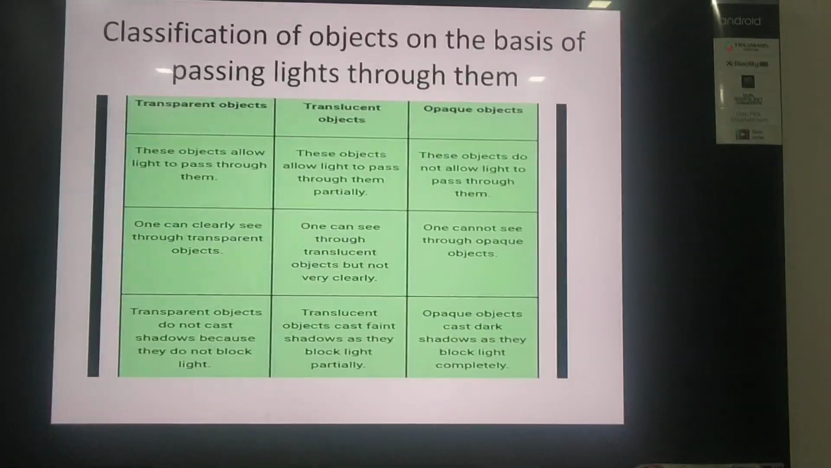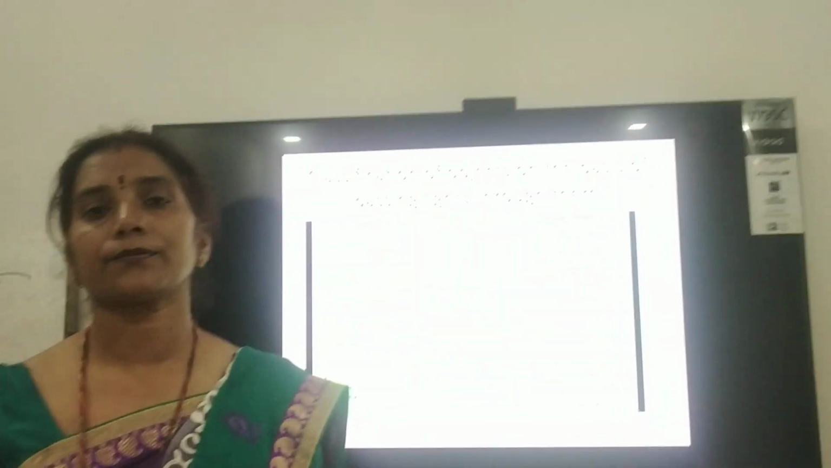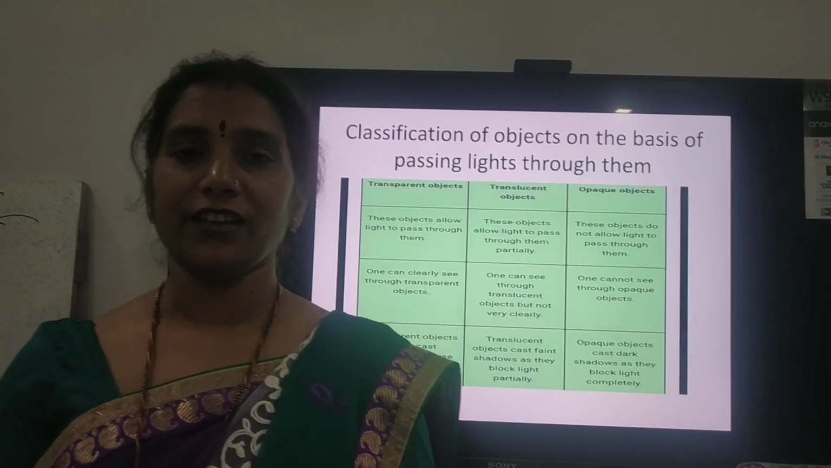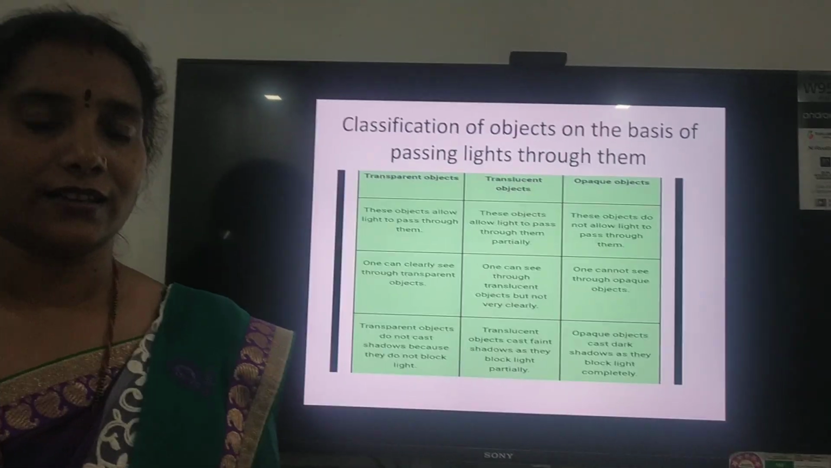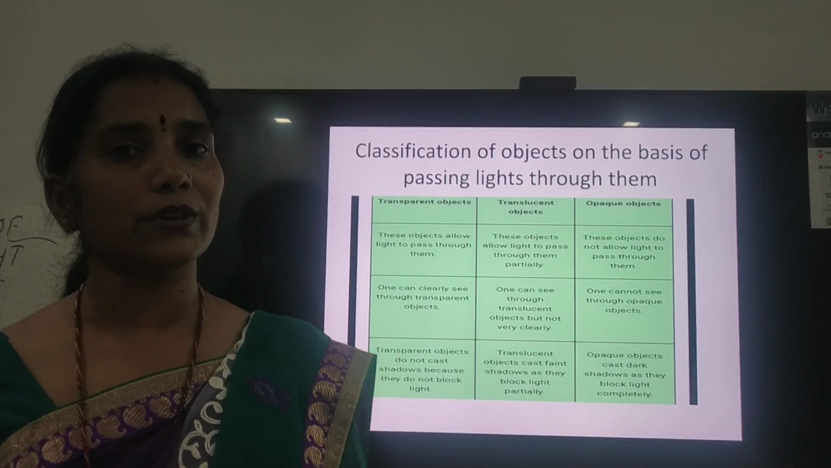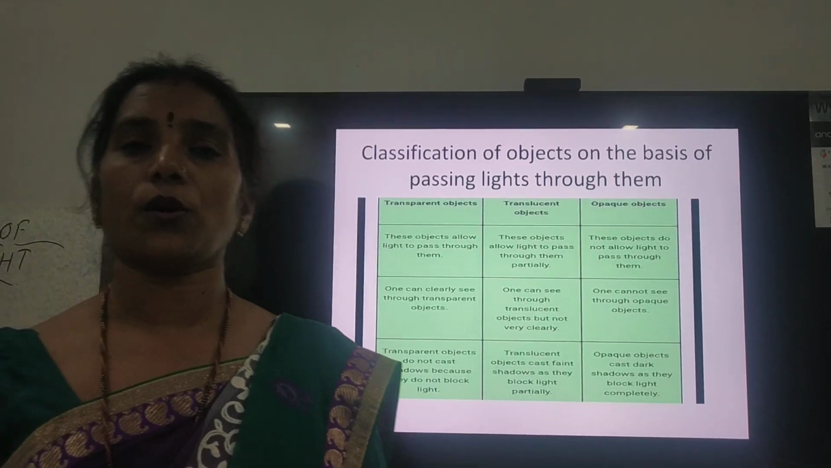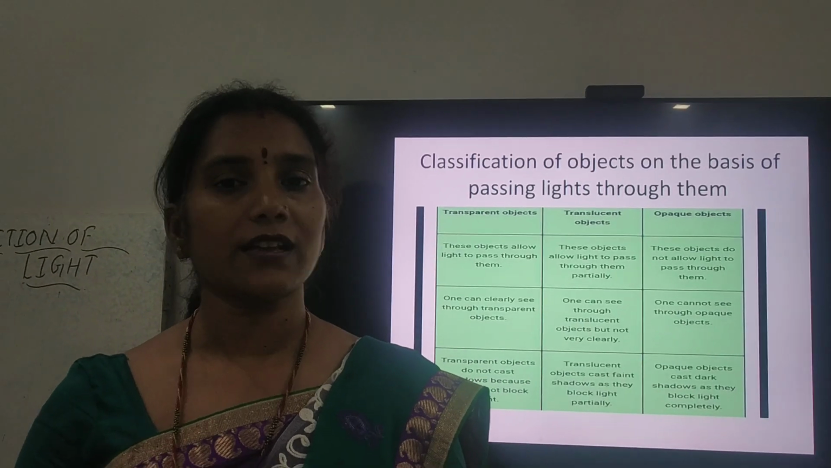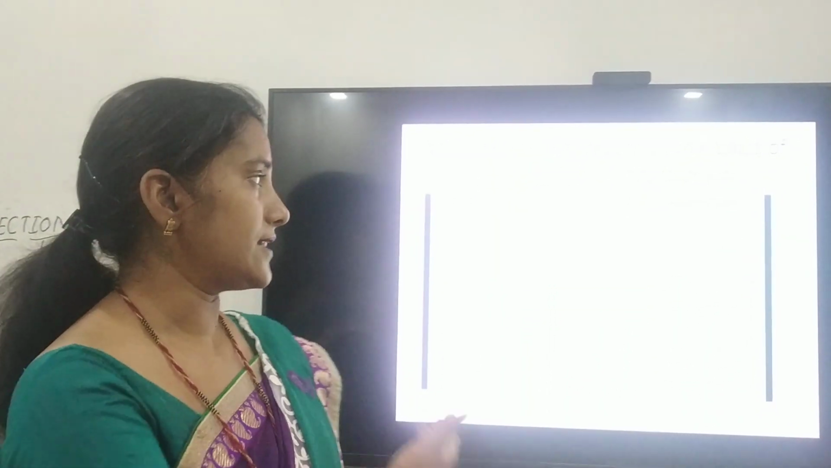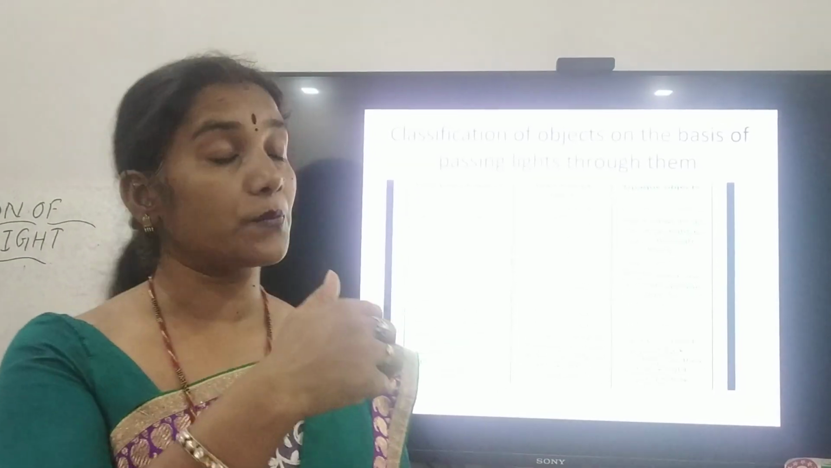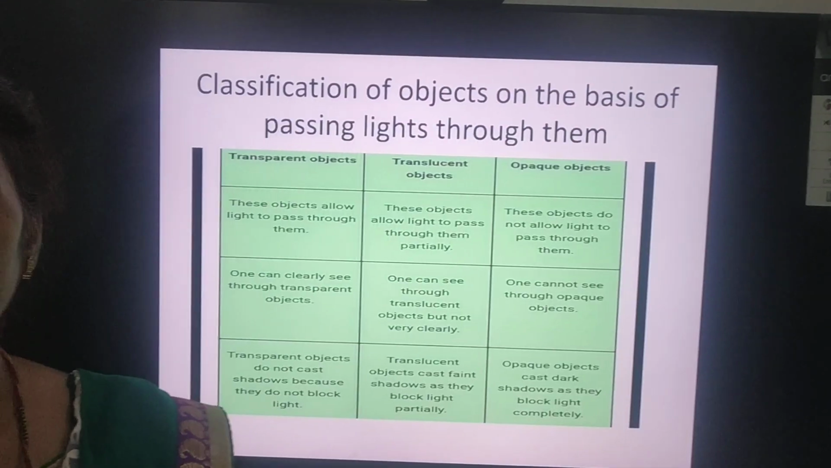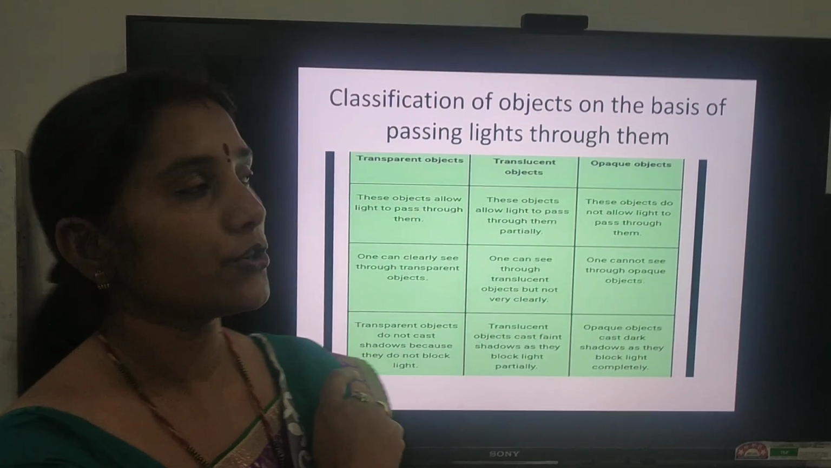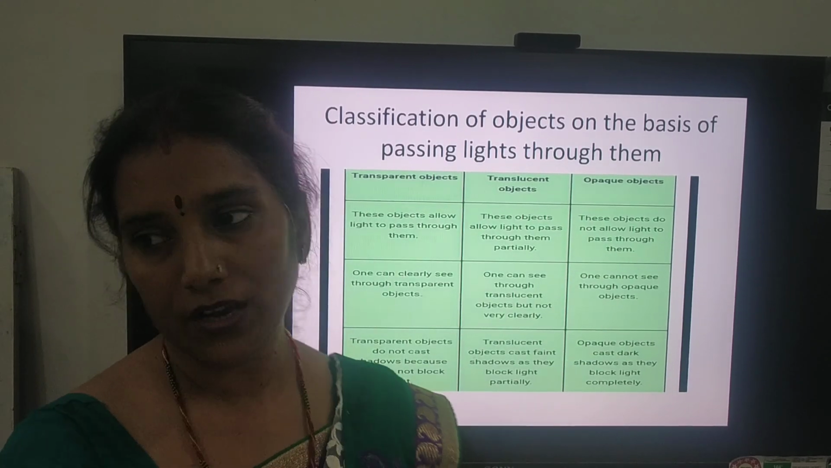So in this way, students, you can conclude that the objects which emit their own light, these are luminous objects. The objects which do not emit their light, these are non-luminous. The objects which allow the light, these are transparent. And the objects which allow the light partially, these are translucent. And the objects which do not allow the light to pass through them, these are opaque objects.